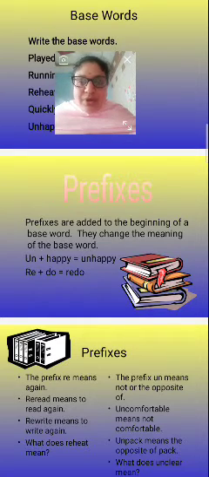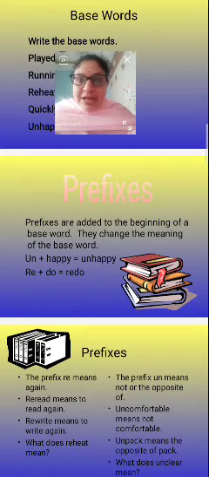How? Now let us see. Un plus happy, unhappy. Un is added in front of happy, so that comes under the prefixes, and it also changes the meaning. Take happy, just the base word: my friend is very happy because she won the lottery prize. Unhappy: my friend is unhappy because she lost her money.